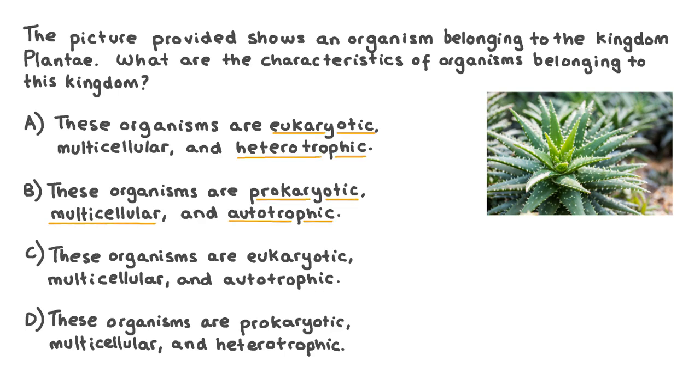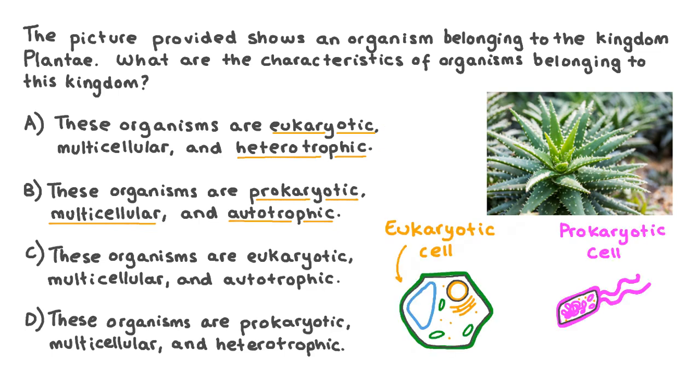To answer this question, let's start by reviewing what the terms eukaryotic, heterotrophic, prokaryotic, multicellular, and autotrophic mean. Organisms that are eukaryotic and organisms that are prokaryotic differ considerably in their cellular structure. Eukaryotic cells contain membrane-bound organelles, including a membrane-bound nucleus, which prokaryotic cells do not. While the DNA in eukaryotic cells is packaged into multiple chromosomes found in this nucleus, in prokaryotic cells it's found in the form of circular chromosomes and several plasmids found loose in the cytoplasm.